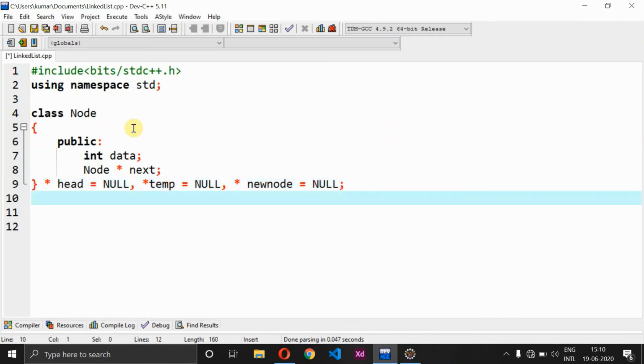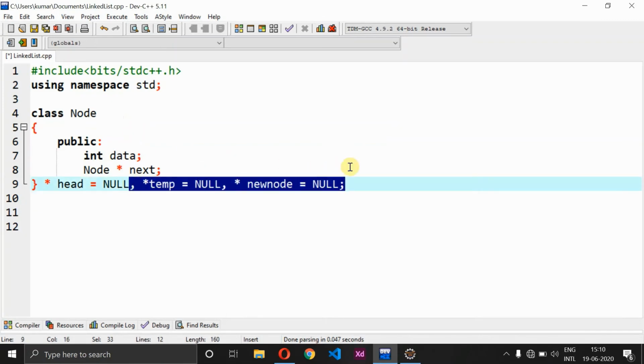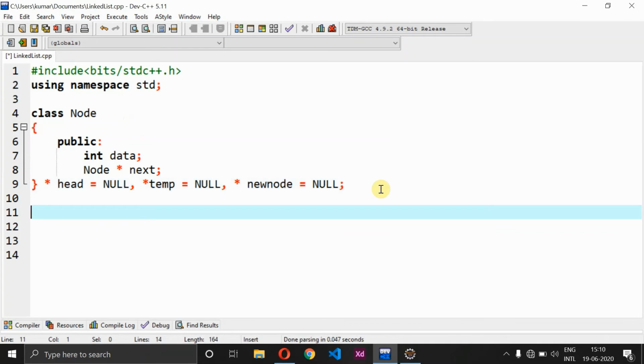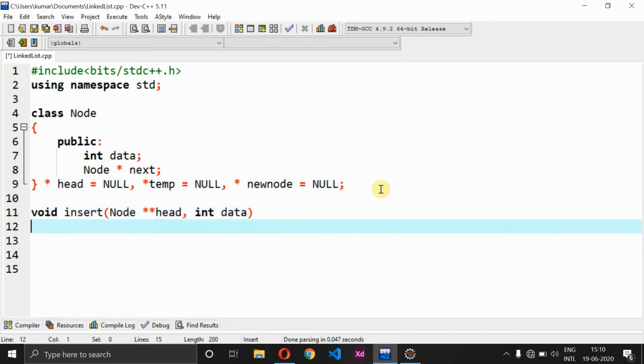So we have just done creation of our class and the necessary variables which we need to iterate through the entire program. Followed by this I need an insert program, right? So insert method, that should be the second step. So void insert of node star star head comma int data.